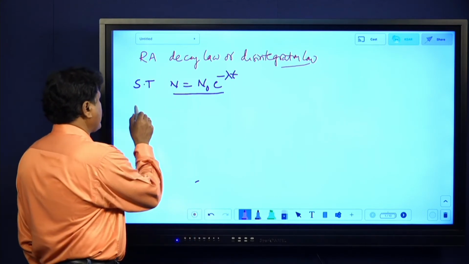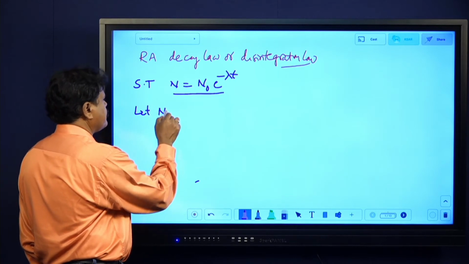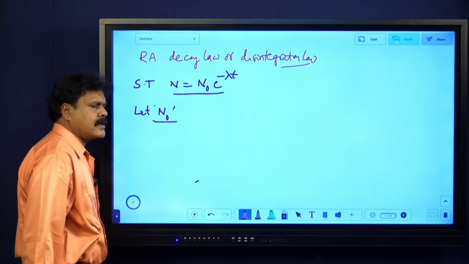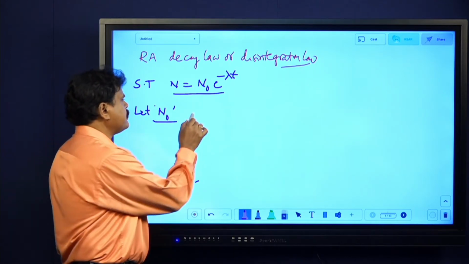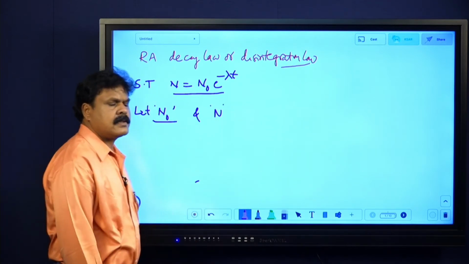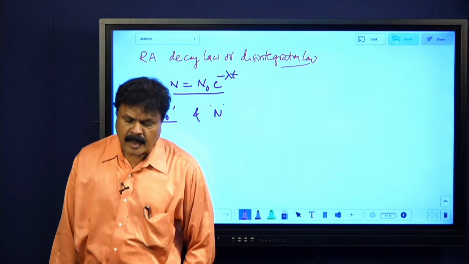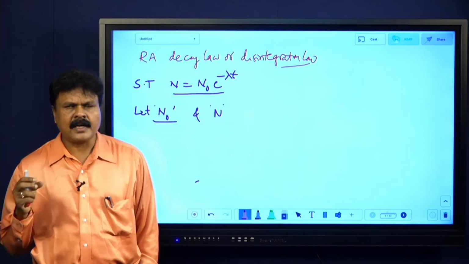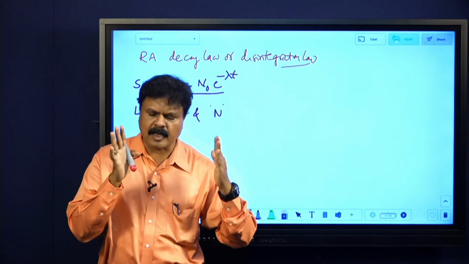Now for the derivation, let n naught be the number of atoms present initially, and n be the number of atoms present at any given instant of time.